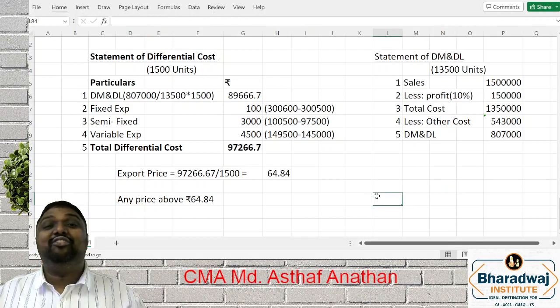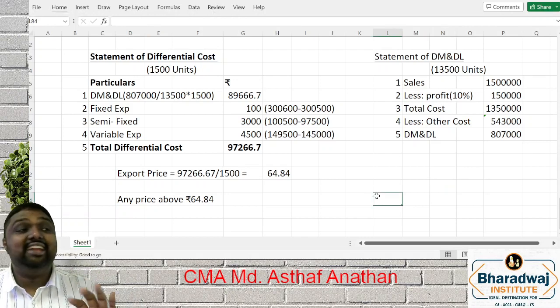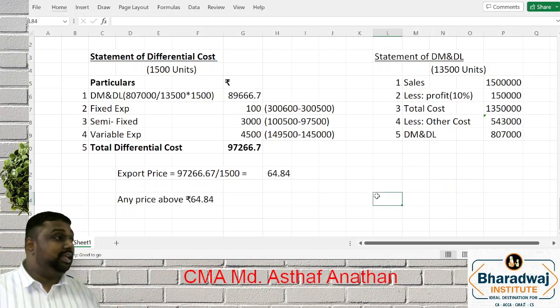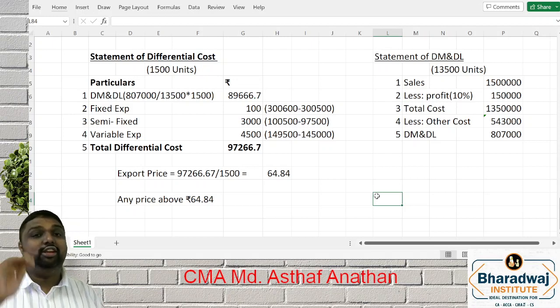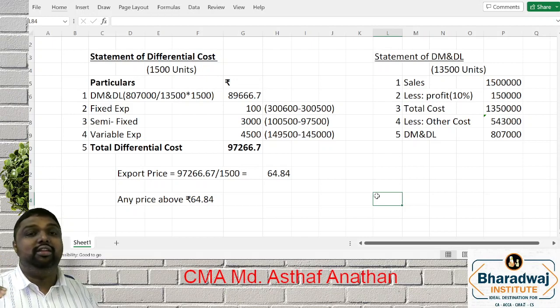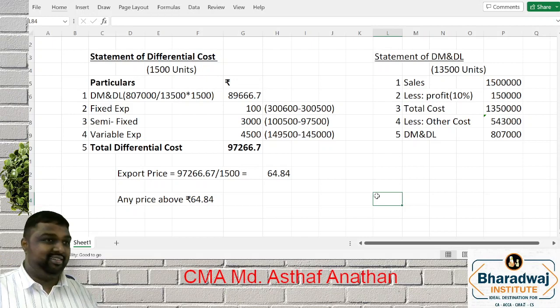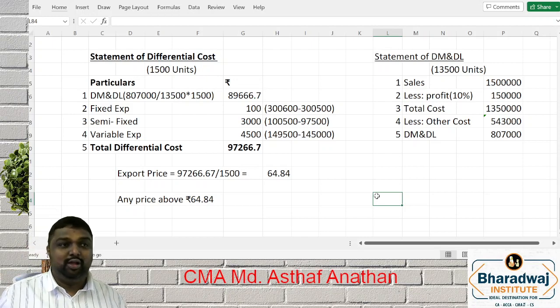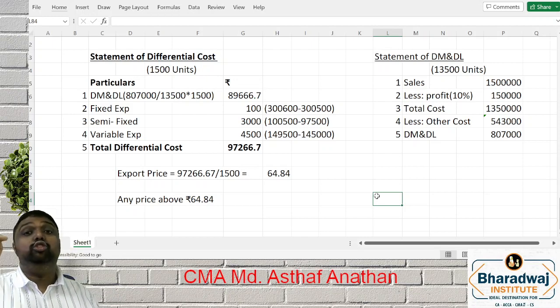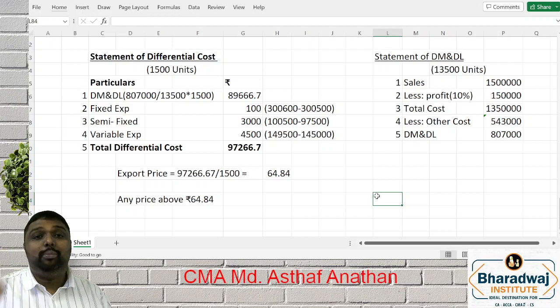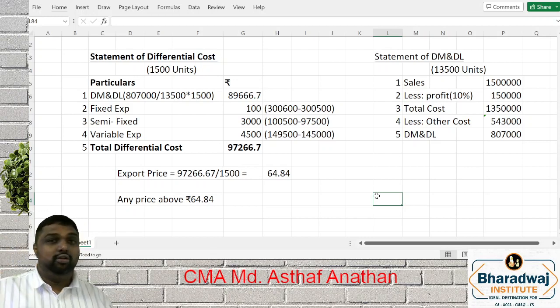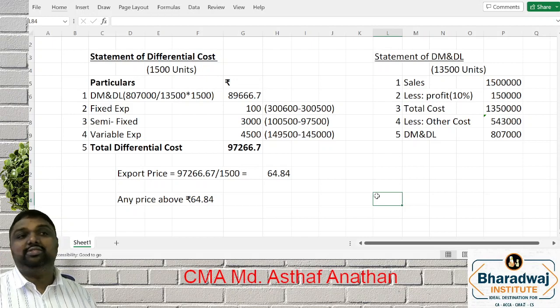Now we'll go for another interesting area, transfer pricing. Transfer pricing is very important because maybe your costing, marginal costing part, budgeting part, these are all little bit you have learned in your group 1. Advanced level only in group 2. But transfer pricing is a new topic for you in your group 2. So my dear friends, in this marathon session, I request all of you to be very clear in transfer pricing sum.